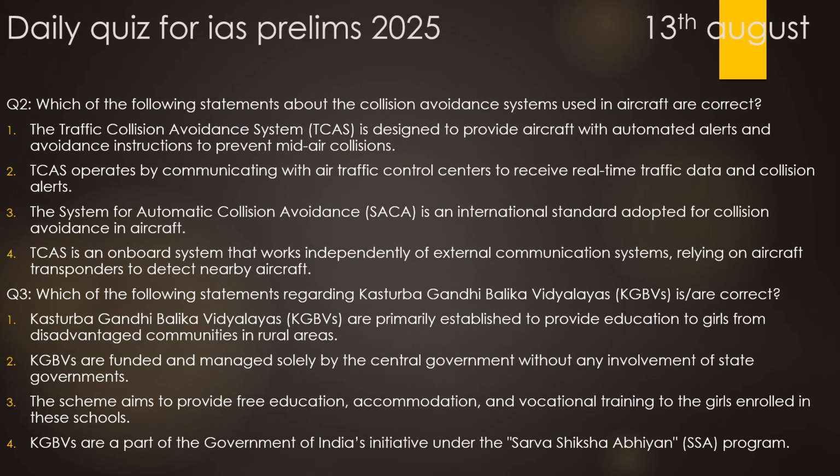Statement 3, the scheme aims to provide free education, accommodation, and vocational training to the girls enrolled in these schools. 100% correct. Statement 4, KGBVs are a part of the Government of India's initiative under the Sarva Shiksha Abhiyan program. This is totally incorrect. So in the question number 3, statement 1 is correct and statement 3 is correct. Statement 2 and statement 4 are incorrect statements in the question number 3.